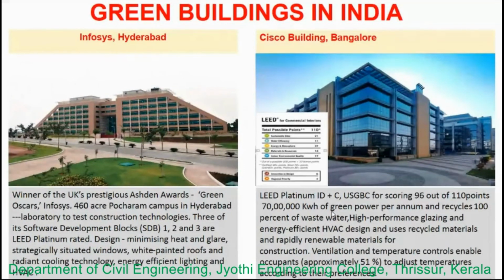the construction technologies. In this campus, we have 3 software development blocks, and they are LEED platinum certified. Buildings in this campus are constructed along with passive design principles, such as minimizing the heat and the glare by situating the windows, white painted roofs, and radiant cooling technology like pumping cold water through the pipes embedded in the concrete.